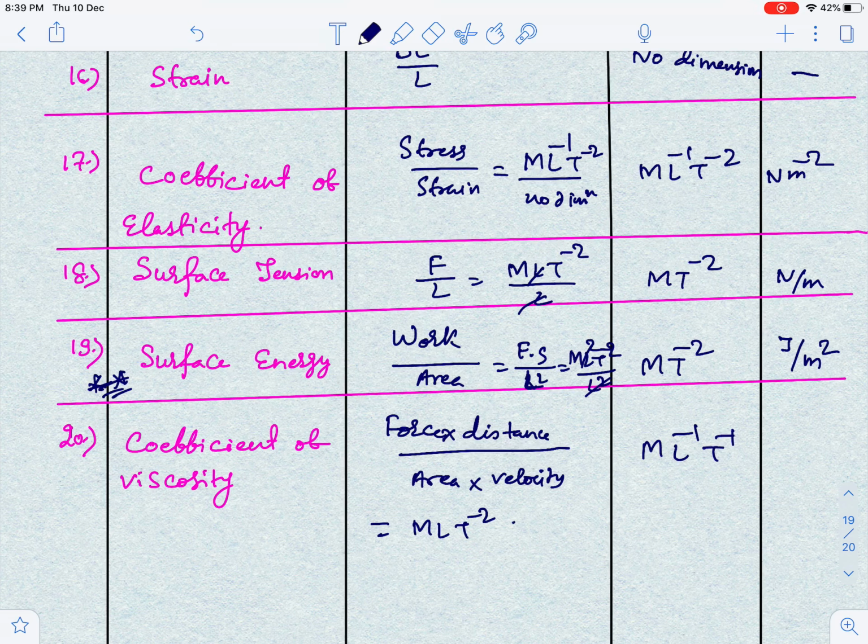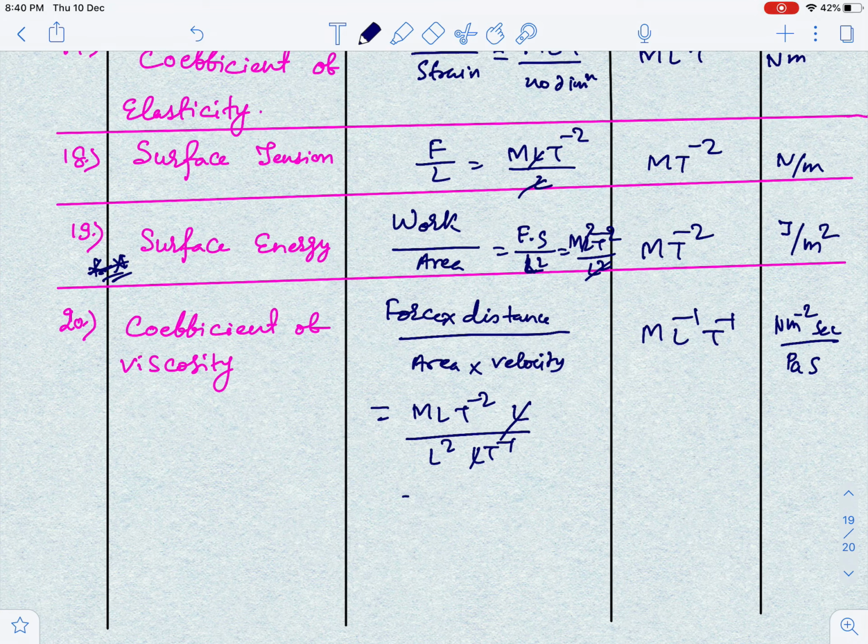velocity. So I can say that, guys, force is MLT^-2, distance is L, area is L square, velocity is LT^-1. This L and L cancel. So this becomes ML^-1 T^-1, and this is the dimension of these things. And coefficient of viscosity unit is Newton per meter square into second. This is the unit, also known as Pascal into second.